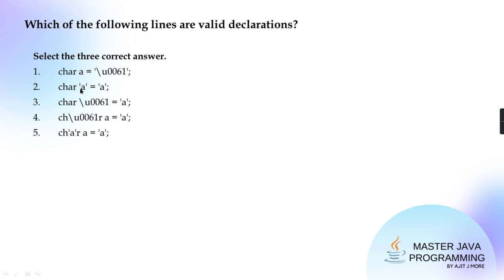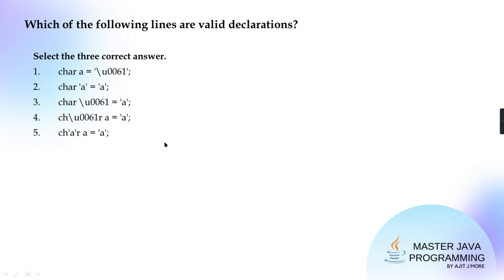But can the name of a variable be in Unicode form? Yes, because Unicode gets processed before compilation, so the compiler substitutes small a here and small a here. This way is not allowed. So which ones are valid then?